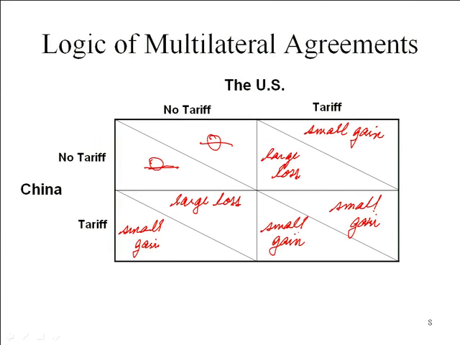But what we're doing, this is why I say it's a partial equilibrium analysis, is looking at the aspects of the particular industry that we're putting the tariff on. So when we put a tariff on imports from China, as the US, we get a small gain out of that. China gets a loss. There's no doubt about that. When China puts a tariff on, they get a gain from that. Yes, they impose a loss on us, but that's their action. Our action is still, we want the gain from our tariff. Right? No? Confused? Okay.